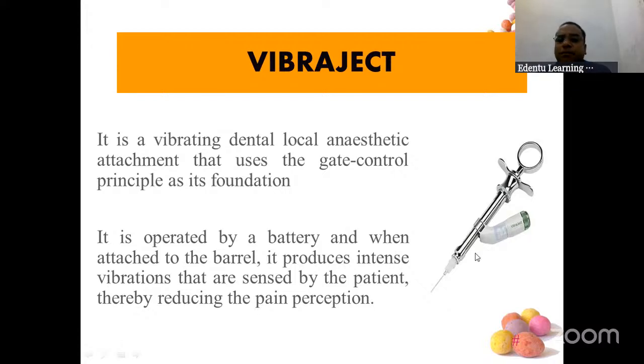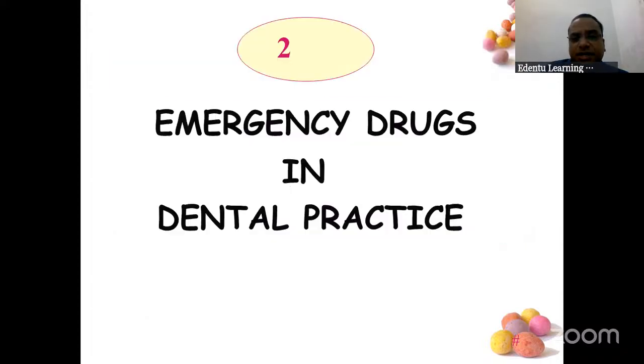So again, these are battery controlled and external attachment will be there. So vibrations will be created that are sensed by the patient. Once you are going to give injection, first the vibrations will be created. And when the patient is feeling that vibration, then the injection is given. So there is no pain during injection. So this is called as VibraJet. That is a combination of gate control theory plus your traditional local anesthesia.